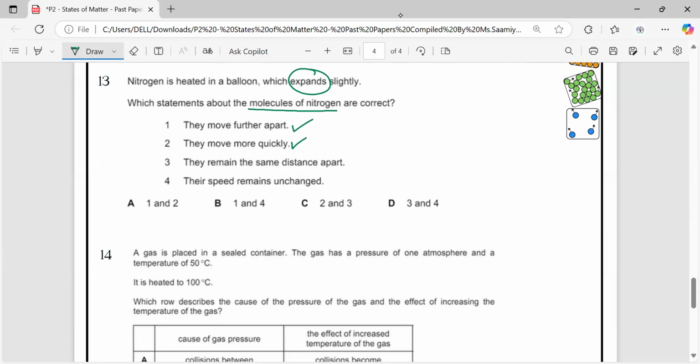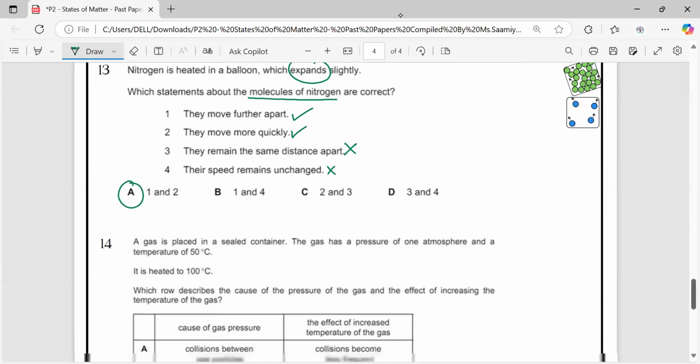Yes. They remain the same distance apart? No. Their speed remains unchanged? No. So when the balloon expands, it means it is being heated, particles are absorbing the heat, they move further apart, and they start moving quicker. So the answer is 1 and 2. 1 and 2 options are correct.